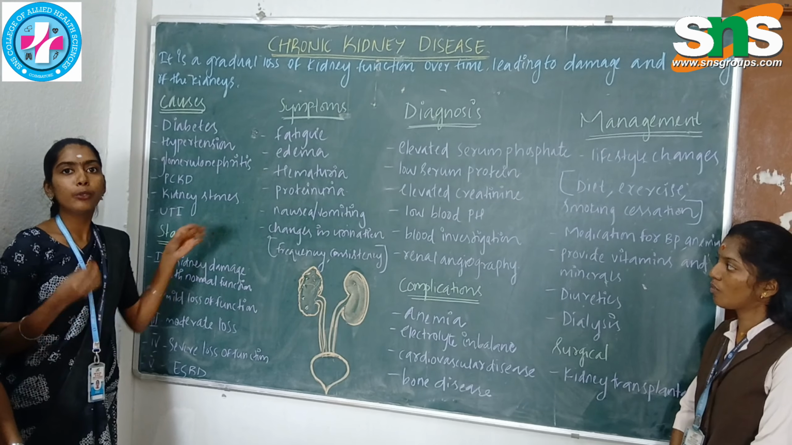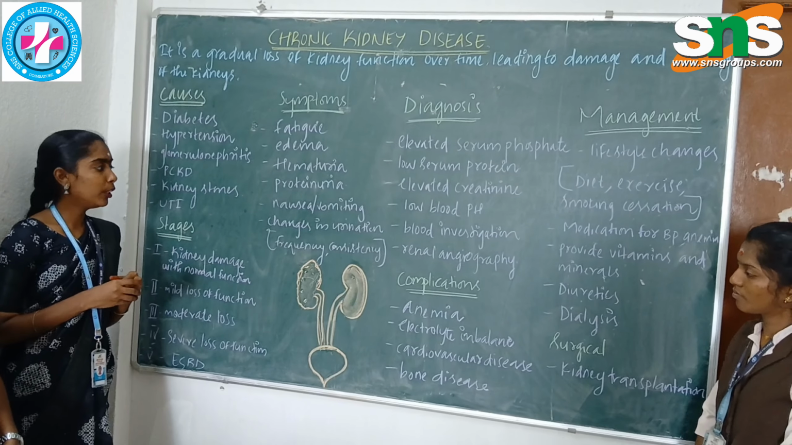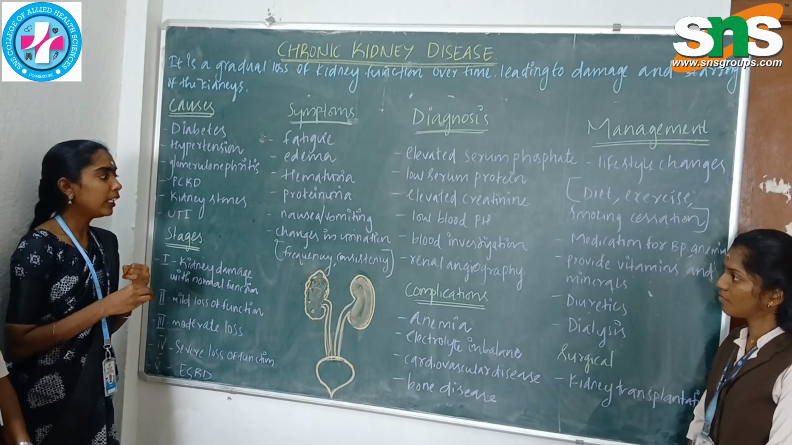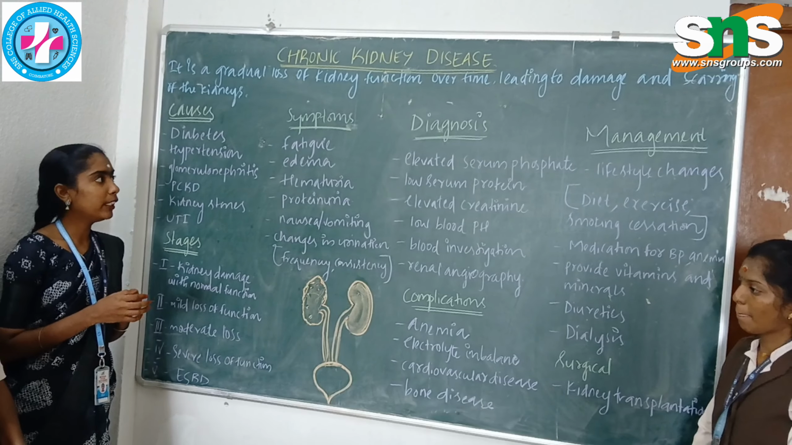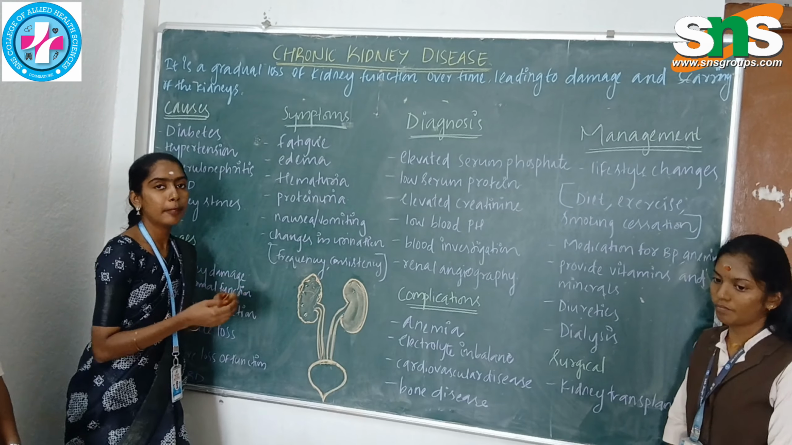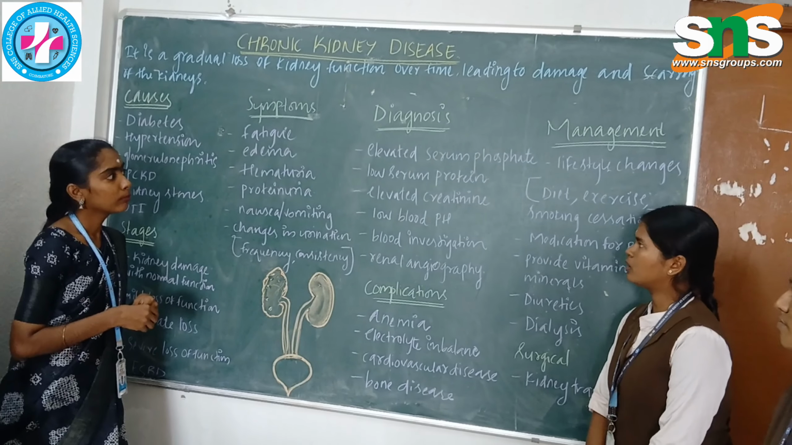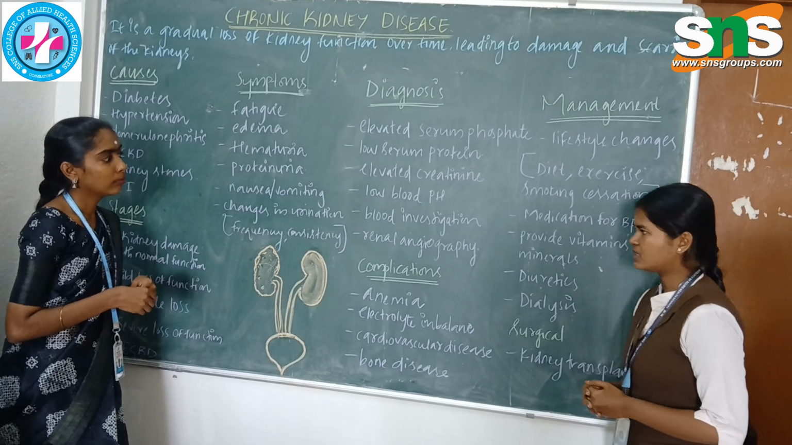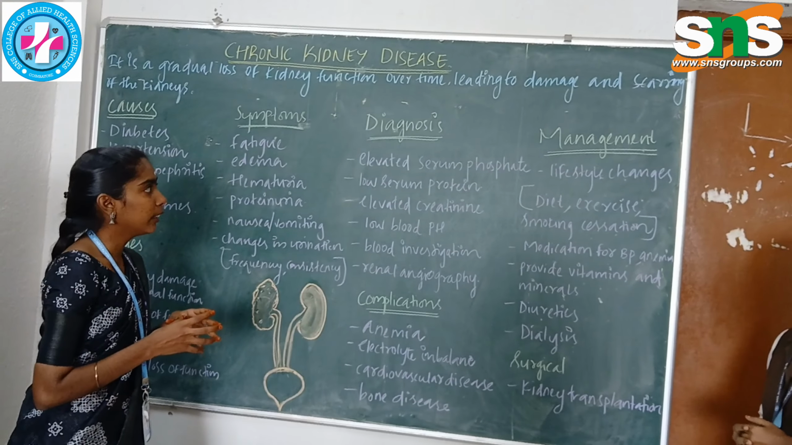Nausea and vomiting are due to toxic accumulation in our body. Next is changes in urination, such as frequency and consistency. Urine frequency and consistency will be low compared to the normal level because of kidney damage. Next, diagnosis will be explained by Lakshmi Priya. Diagnosis: elevated serum phosphate, low serum protein, elevated creatinine, low blood pH, blood investigation, renal angiography. These are the diagnostic methods to evaluate the kidney.